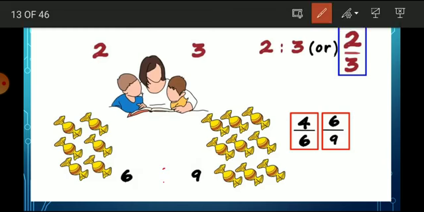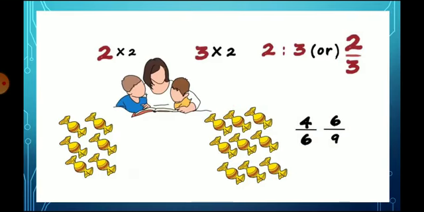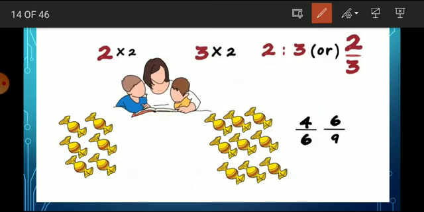After that we can write this as a numerator and this as a denominator. Then here we can find one relation between both of the numbers. If we multiply 2 into 2, we can get 4. Here, if we multiply 3 into 2, we can get 6.